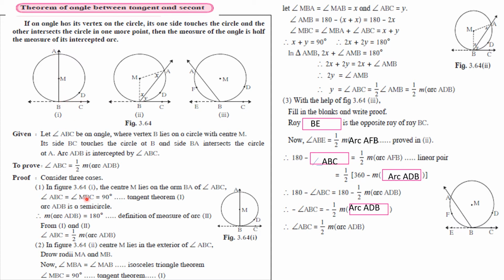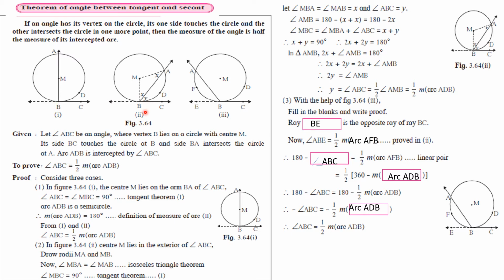Now consider case 1. M lies on the arm AB in first diagram of angle ABC. So angle ABC is equal to half measure of arc ADB. Measure of angle MBC, angle ABC, angle MBC one and the same, that is 90 degrees, tangent theorem. Arc ADB is 180 degrees. So what is the relation? 180 degrees and 90 degrees. So measure angle ABC is half measure of arc ADB, proved in first diagram.